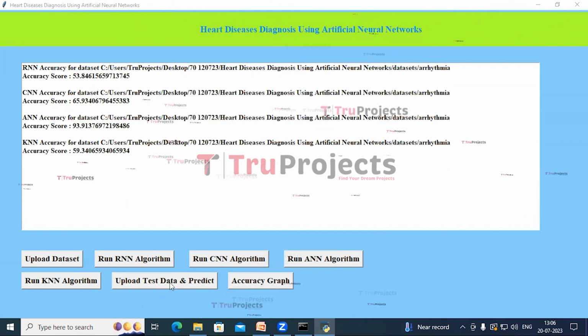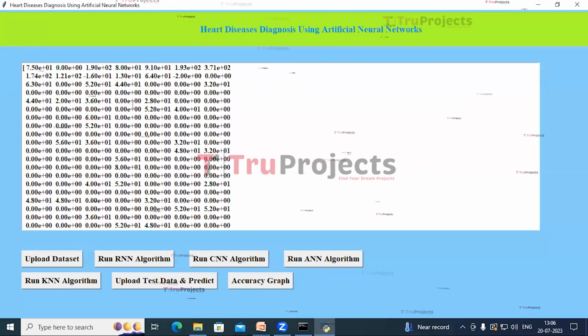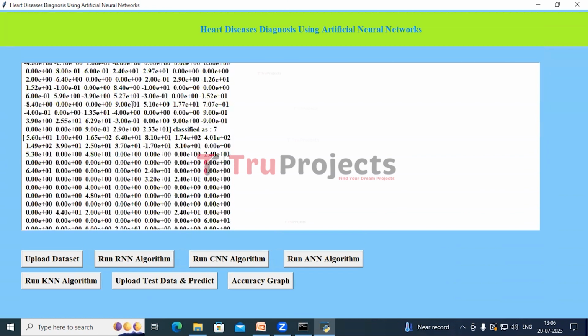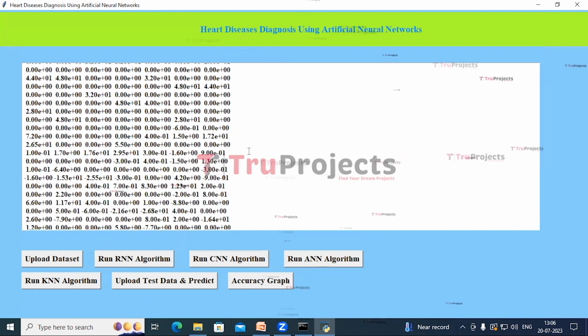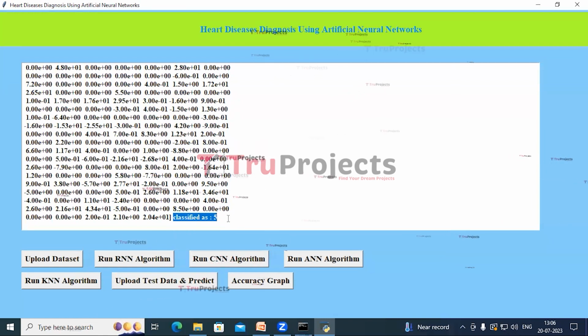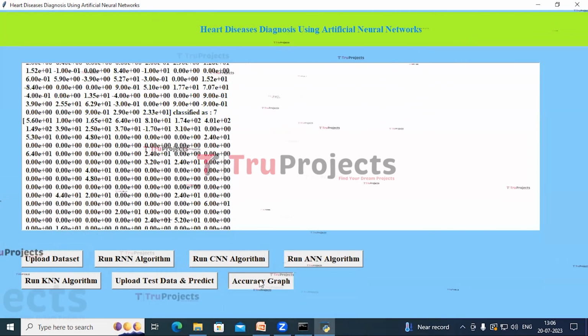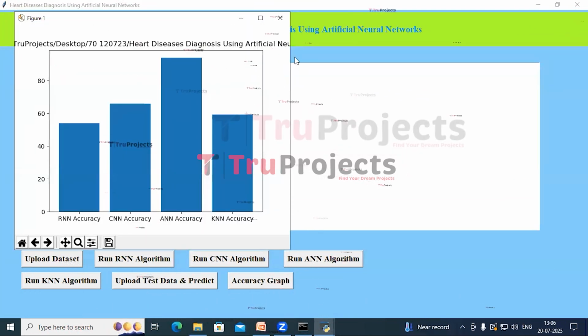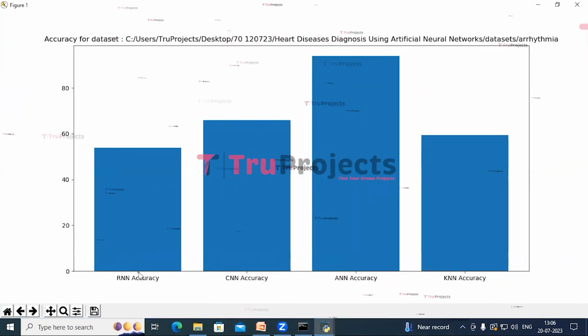And now click on upload test data and predict. Select the arrhythmia_test and click on open. So we can see the independent variables, and for those independent variables the classifications will be predicted. If we scroll down, we can see the classifications for all the records. Now click on accuracy graph. On the x-axis, I have the names of all the models, and we can see ANN is performing well.